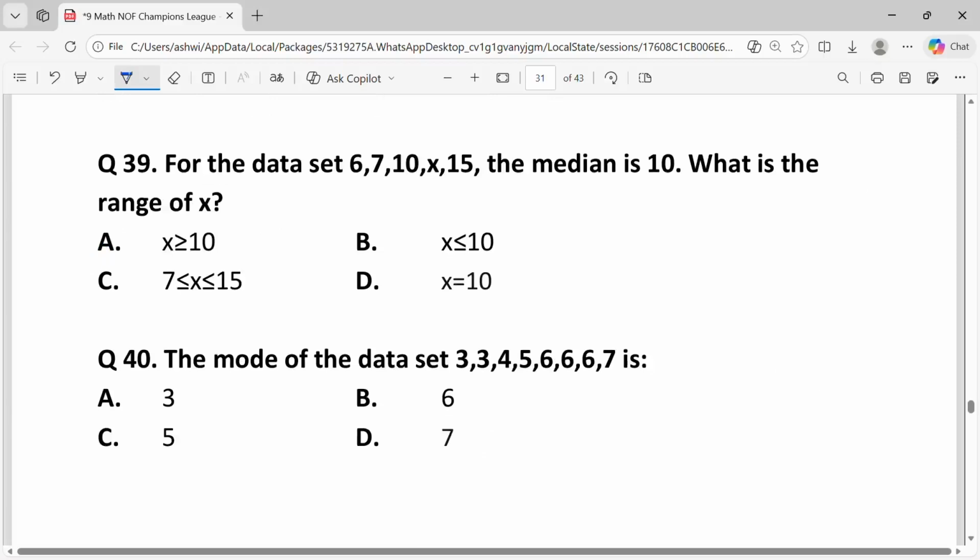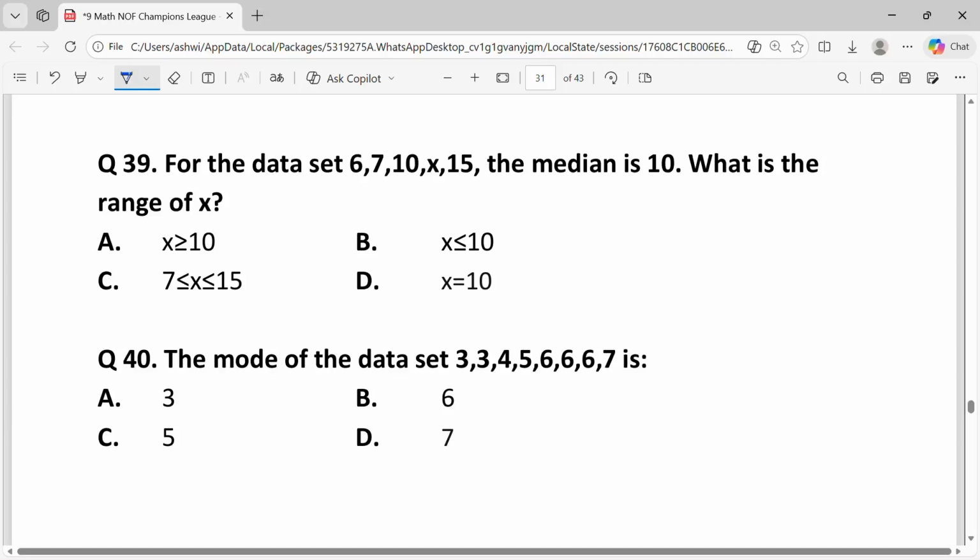Question 39. For the data set 6, 7, 10, x, 15, the median is 10. What is the range of x? The data set has 5 values. When arranged in ascending order, the median is the middle value, which is the third value in this case. The given median is 10.